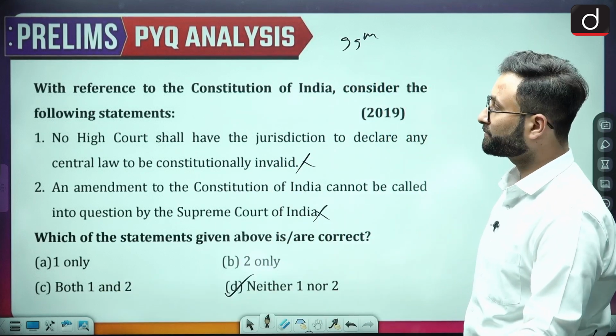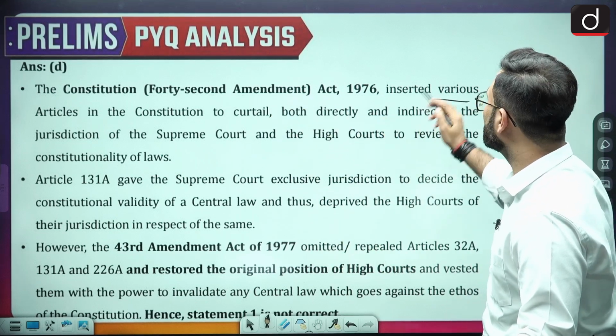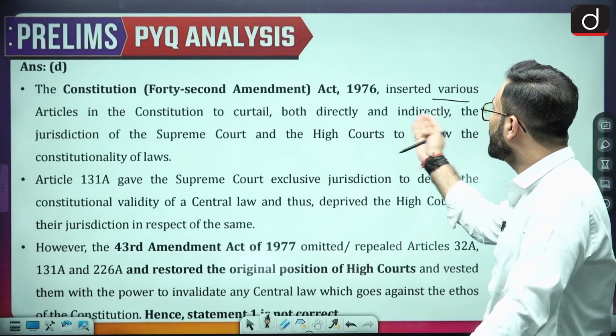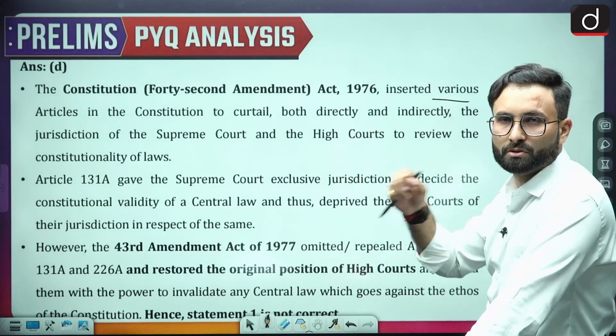Okay, so that you can see, when we talk about the Constitution 42nd Amendment, it inserted various articles in the Constitution to curtail, both directly and indirectly, the jurisdiction of the Supreme Court and the High Court to review the constitutionality of the law.